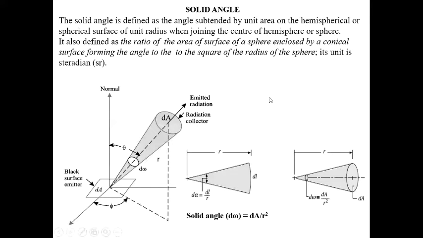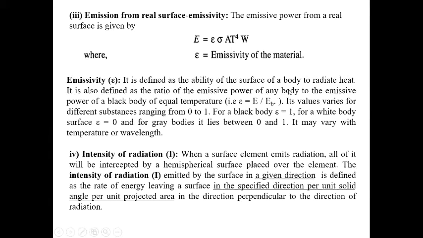So in three-dimensional space, when you consider a spherical surface or hemispherical surface, we consider the area where the emission or emitted radiation takes place, and then find the solid angle from the center point of the hemisphere. So the solid angle will be dA by r square. Next property will be the emission of a real surface.